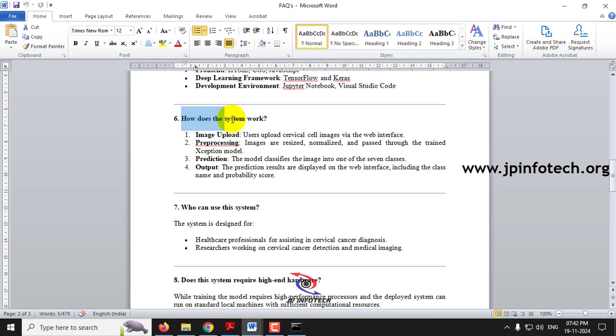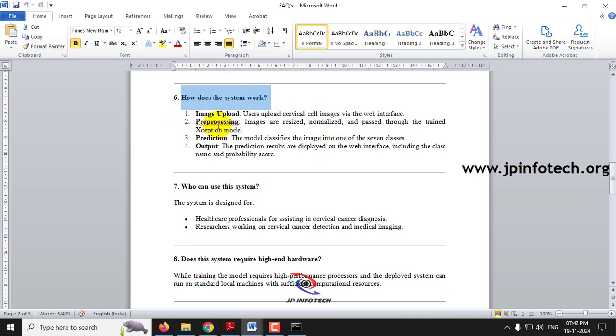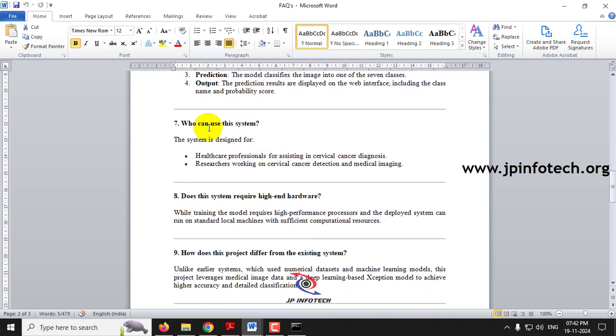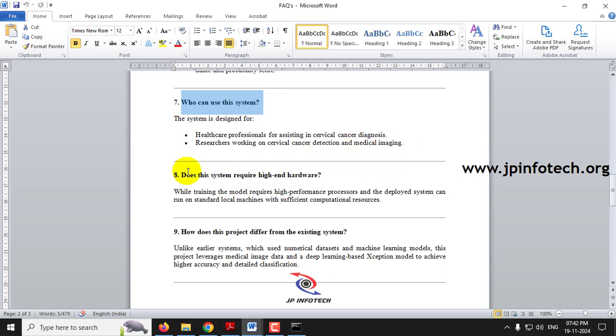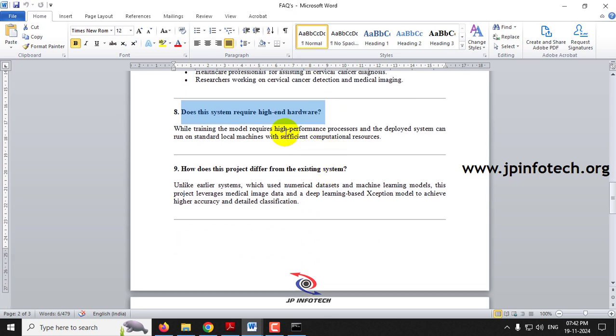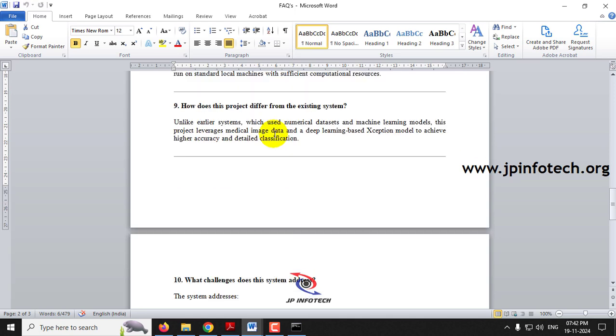How does the system work? You upload the image, then pre-processing, prediction, and the output is shown. Who can use this system? This system is designed for healthcare professionals assisting in cervical cancer diagnosis and for researchers working on cervical cancer detection and medical diagnosis. Does this system require high-end hardware? While training the model, we require a high performance processor, and when the system is deployed, you can use a normal standard local machine with sufficient computation resources.